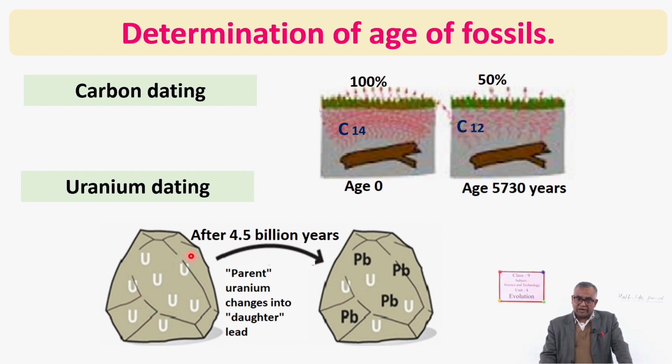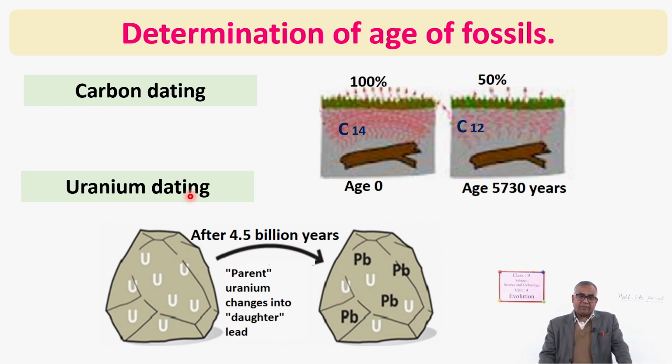Here you can count how many uranium atoms there are: 1, 2, 3, 4, 5, 6, 7, yes, 8. Here there are 4 lead and 4 uranium, so 50% has changed. After 4.5 billion years, that is its half-life period. So parent uranium changes into daughter lead. It needs calculation, use of an equation.